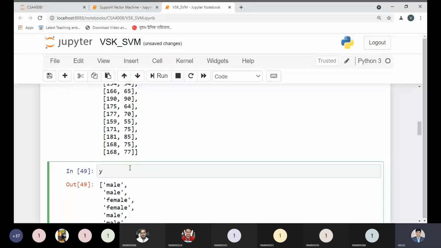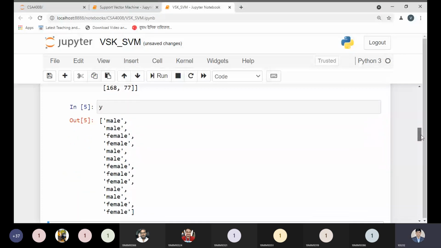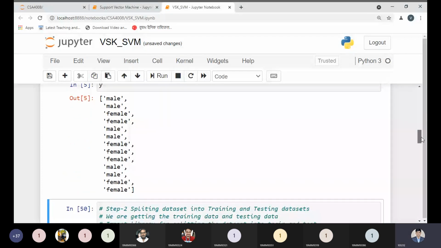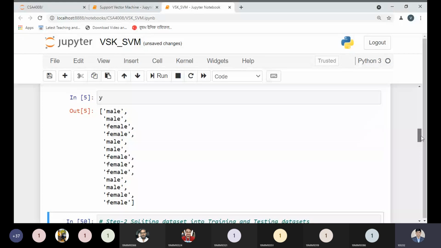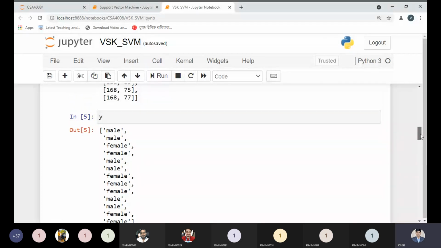Now, this is what I'm printing over here. That is executing, so it contains the same values. Now, this point is clear. So what we have done is we have prepared our data set. Tell me right now, this point is clear. After preparing the data set, what is the next step? We need to split our data set into training data set and testing data set. Okay. Tell me, students, this point is clear.